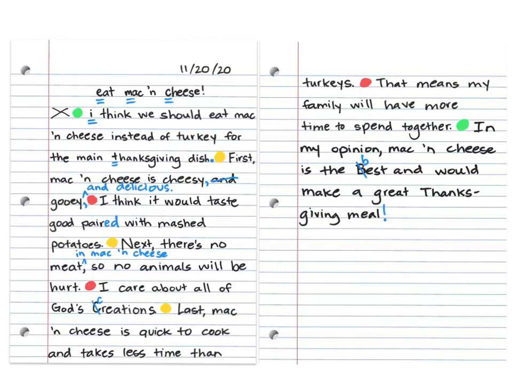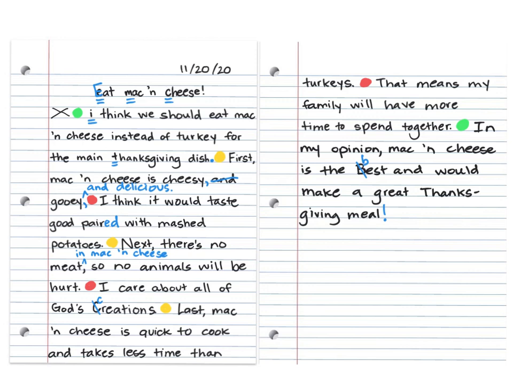All right, now my rough draft is edited. I reread it out loud. I looked for mistakes. I added things. And now I can take this and rewrite it in my final draft. So in my final draft, I'll have all these corrections that I made fixed. So when I write my title, it'll start with that capital E. I'll have those little things that I added or changed. That is what you are doing today.